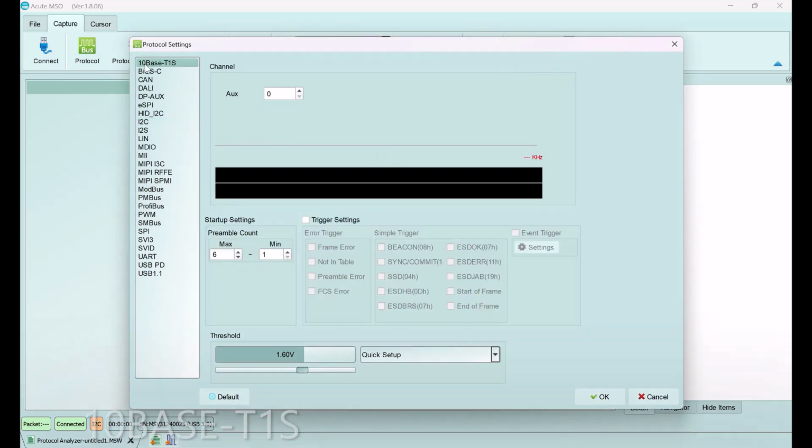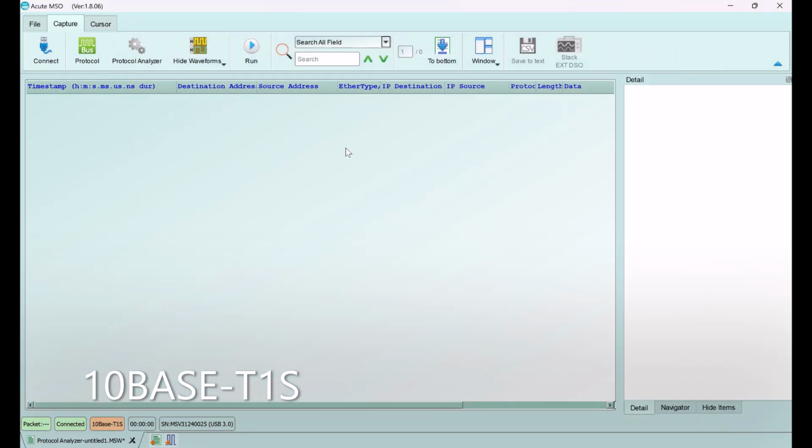Select 10BASE-T1S. Press Run to start capturing.